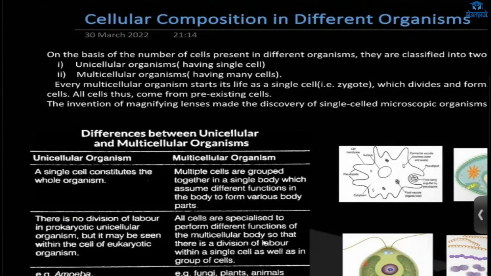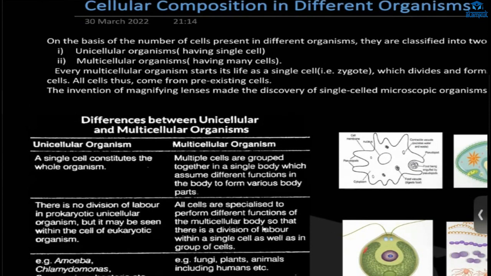Now cells, there are different types of cells. On the basis of number, we classify them into two types: unicellular organisms and multicellular organisms, based on how many cells there are in an organism. If an organism has only one single cell, then that is a unicellular organism. And if an organism has more than one, it is called a multicellular organism.